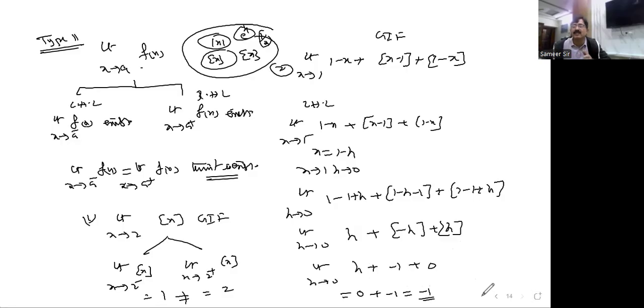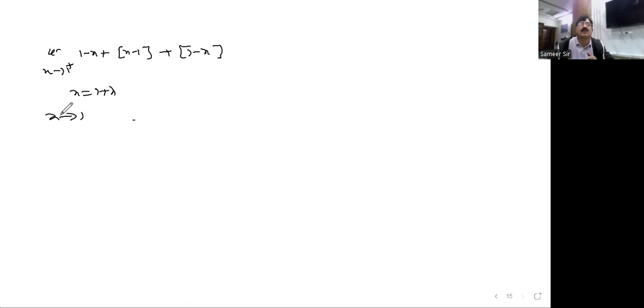Let me move on to the next one, not the next one, the next limit, RHL. What is the question here? Limit x tends to 1 plus, step of 1 minus x plus step of x minus 1 plus 1 minus x step. Here x is equal to 1 plus h. As x tends to 1, h tends to 0.